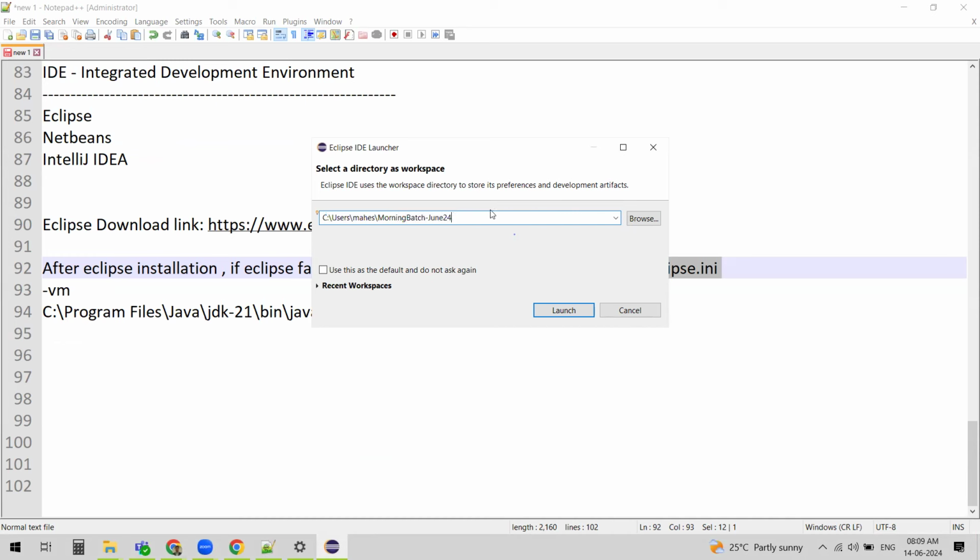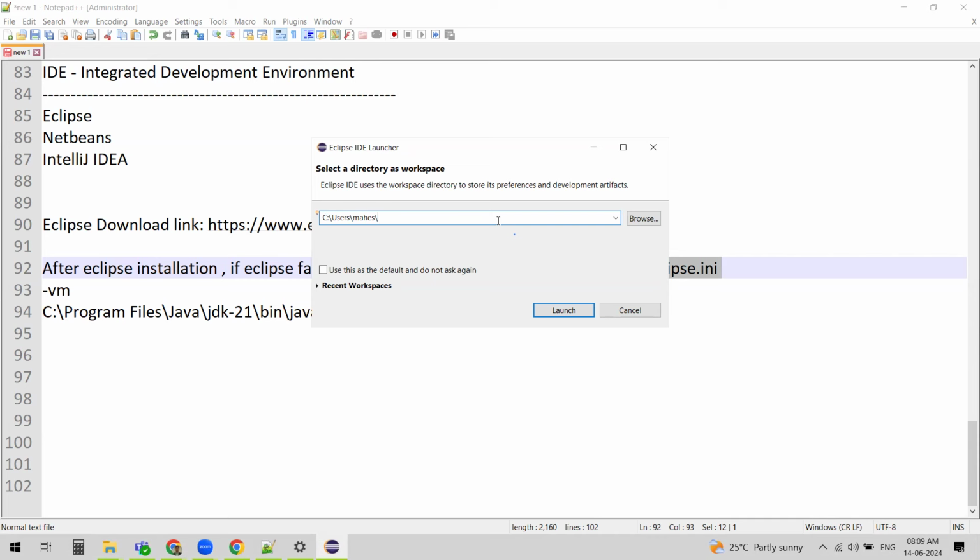Now if you see, it launches Eclipse, and then usually you will get something like an Eclipse workspace prompt here. By default you will get something like this. The workspace is where Eclipse lets you create your projects and organize your Java programs. You can create your own workspace.